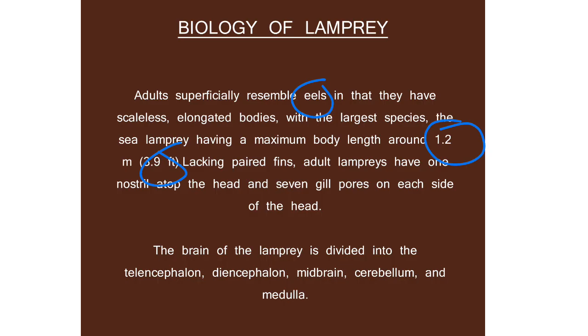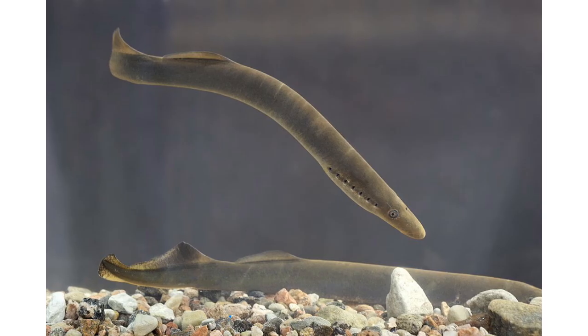And they lack paired fins. I think I've talked about that before. Adult lampreys have one nostril on the head and 7 gill pores on each side of the head. And the brain of the lamprey is divided into telencephalon, diencephalon, midbrain, cerebellum, and the medulla. Now, the head of lampreys is not clearly differentiated from the body.